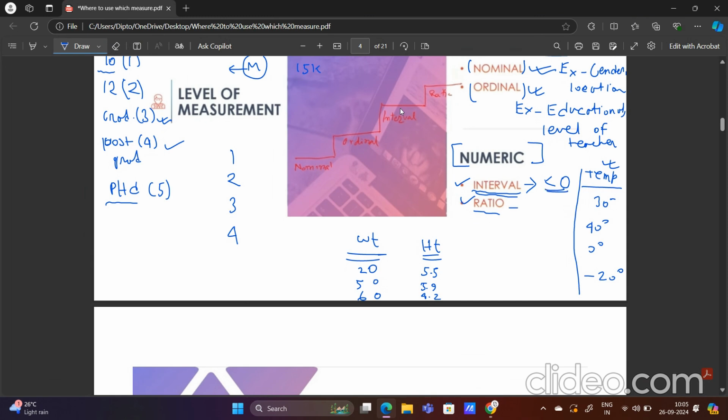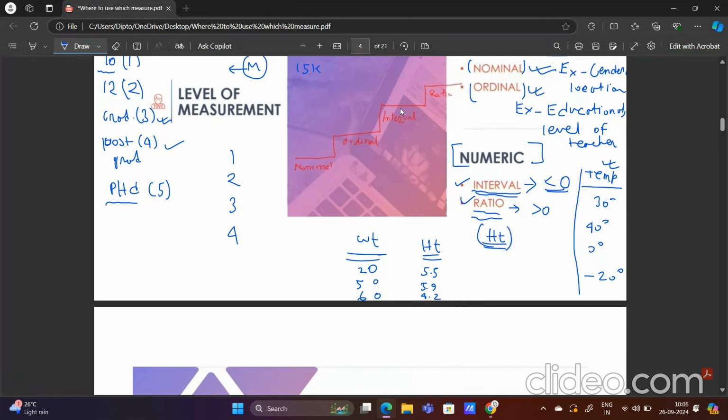And what is ratio? Here the value will be positive only. Negative value is not possible. The value can range from 0 to positive values. Any positive value is possible in ratio, but negative values are not accepted in ratio. Just like, if I give the example of height of a person, height can't be negative, right?